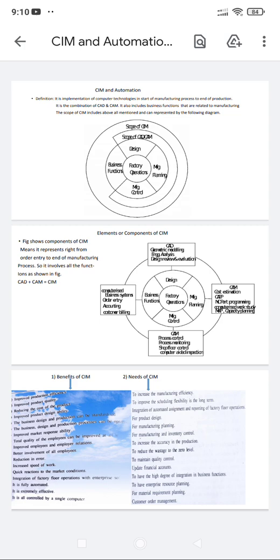In the first, all the processes are operated manually using hand tools. As the name indicates, manual work system. And it can be represented with a flow diagram.